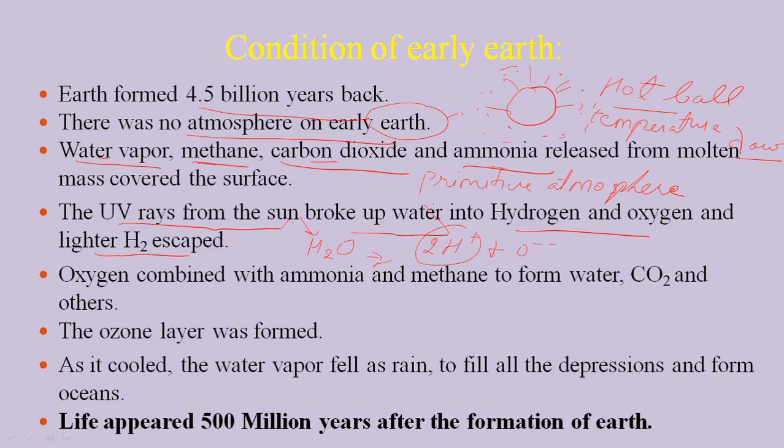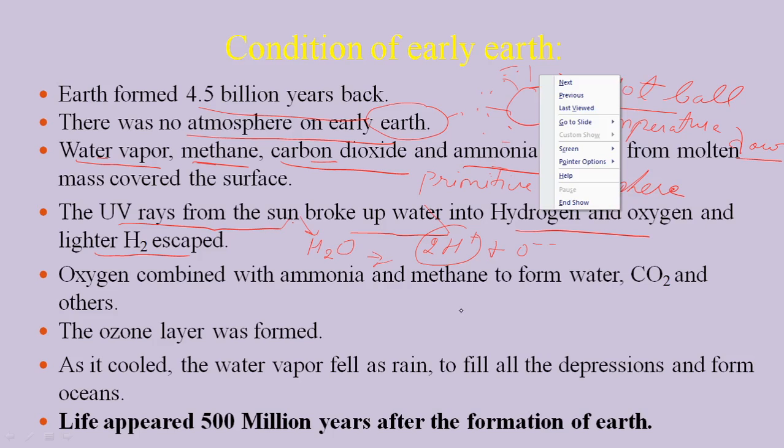As we know, the lighter ones are hydrogen and helium, which are two different forms. Hydrogen is lighter while helium is heavier. The lighter one escaped out from our atmosphere and reached the top level, while oxygen is heavier, so it remained there. So after the formation of the primitive atmosphere, the water molecules started being broken down by UV light, and this gives rise to oxygen molecules around the Earth.